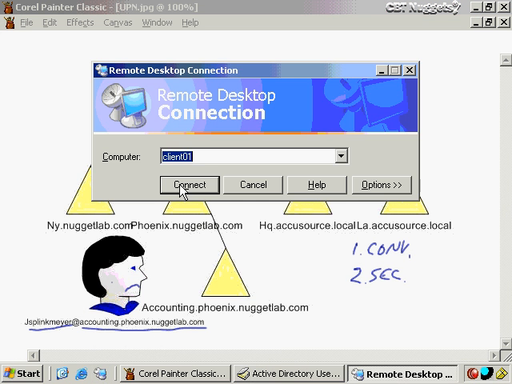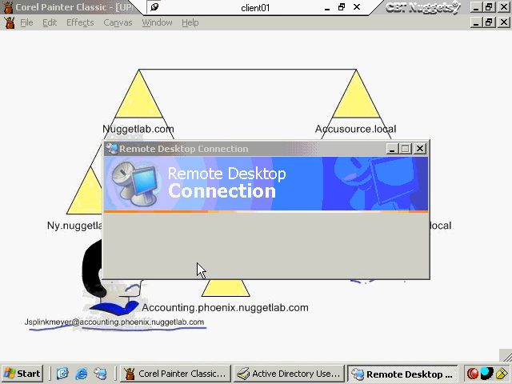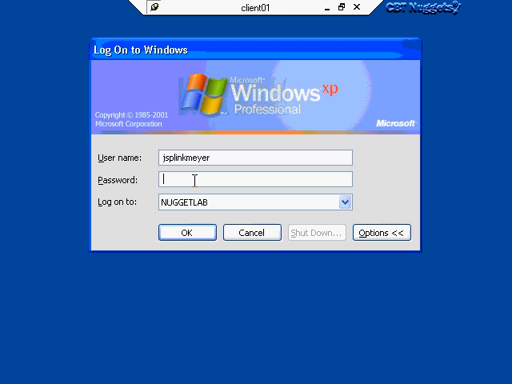Now let's take a look at how this person would log on if they were just in NuggetLab.com. So we'll make a connection to an XP computer, and then we just type in their name, of course, followed by the password. And then they would have to choose from a drop-down list of dozens of domains, if they might have them here. I've only got the single one, but they might have to choose from a whole bunch of different ones. And if the name of their domain starts with Z, then they inevitably always have to go to the bottom of the list, and this person might get frustrated with that.